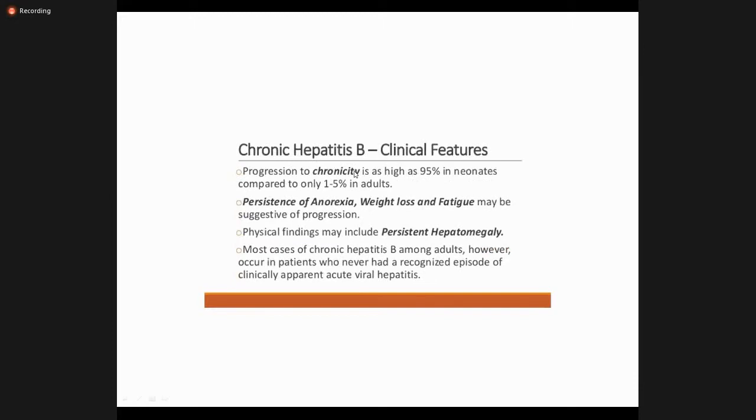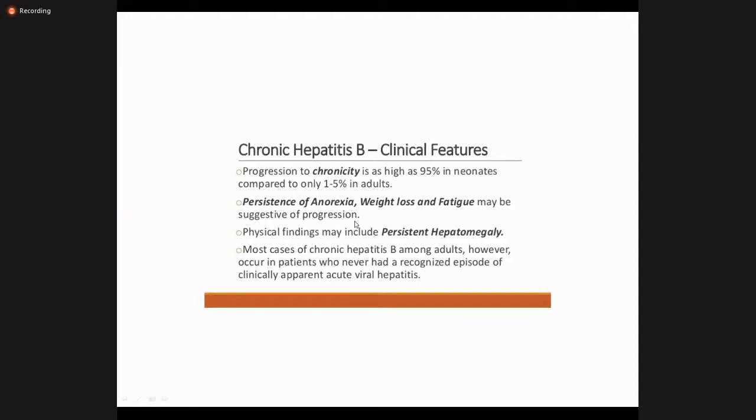Now coming to chronic hepatitis B, what are its clinical features? Progression to chronicity is as high as 95% in neonates, as I have discussed already, compared to only 1 to 5% in adults. It means if the neonate or the infant acquires hepatitis acutely, there is a 95% chance that it becomes chronic, while if adults acquire infection, there is a 1 to 5% chance that from acute it develops into chronic.